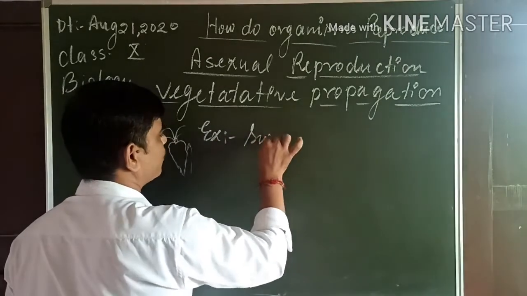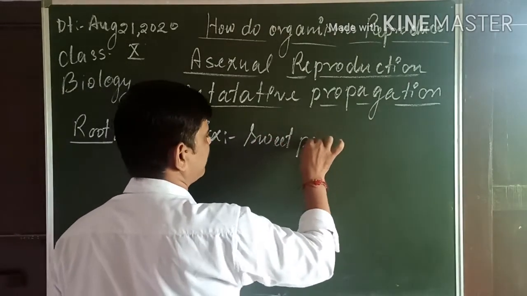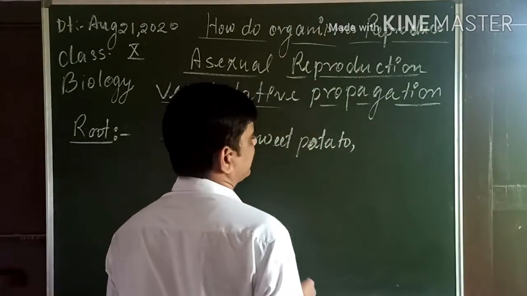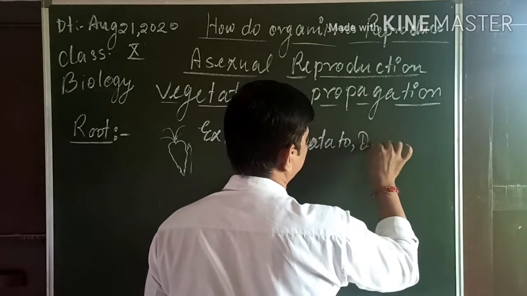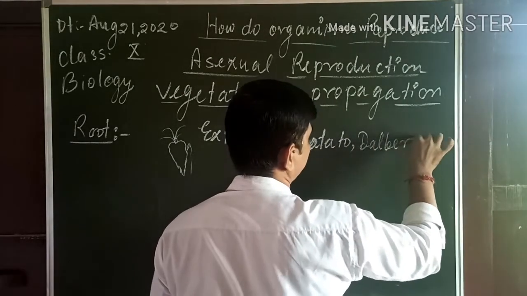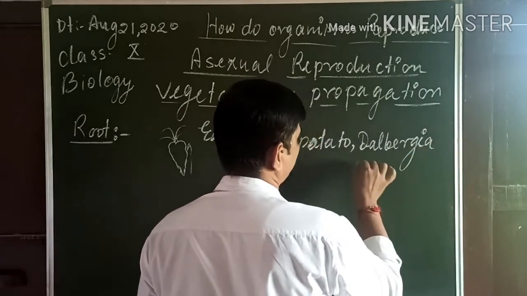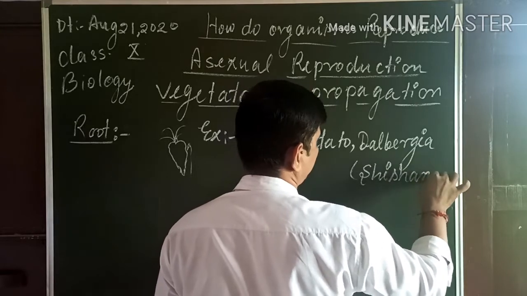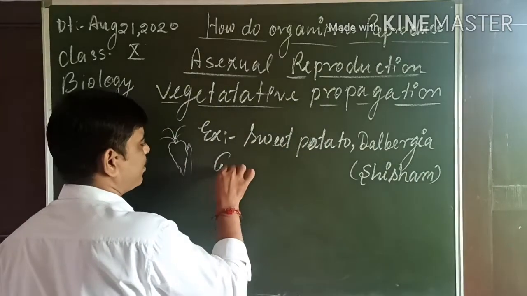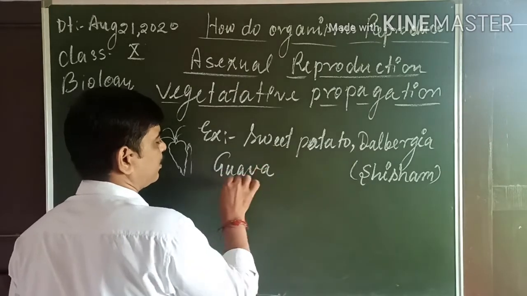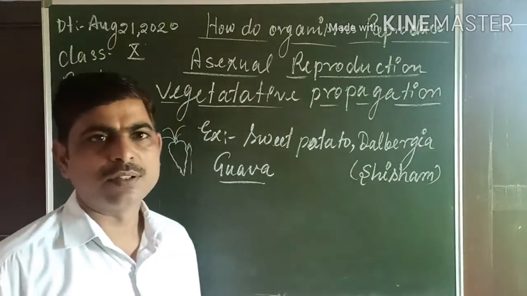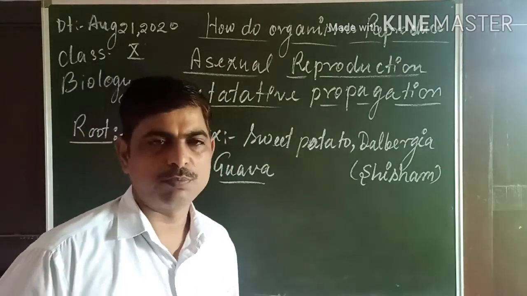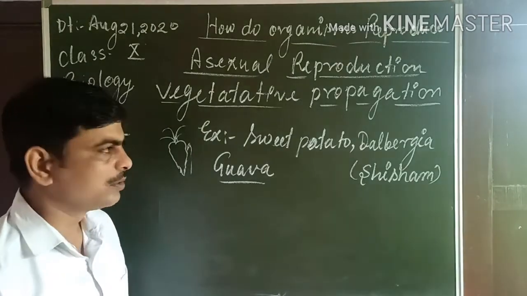Example, sweet potato. You can take the example of Dalbergia, which we also call seashell. You can take the example of guava. So these types of plants are naturally able to grow from their roots. New plants can grow by their roots.